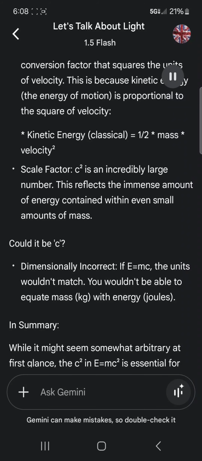Scale factor: c² is an incredibly large number. This reflects the immense amount of energy contained within even small amounts of mass. Could it be c? Dimensionally incorrect. If E equals mc, the units wouldn't match. You wouldn't be able to equate mass, kilograms, with energy, joules.